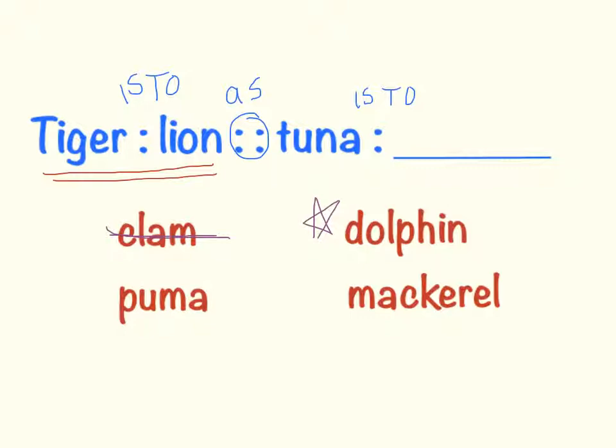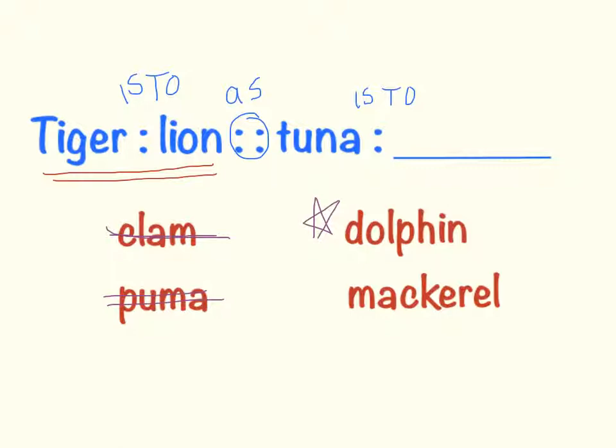You know what, that looks like one of those that someone would be trying to trick me, because I don't need to find another big cat. I've already got my two big cats. They are right here and right here. I don't need another big cat. So, sorry puma, you were not one. I need something that goes with tuna. Alright, so that leaves mackerel.